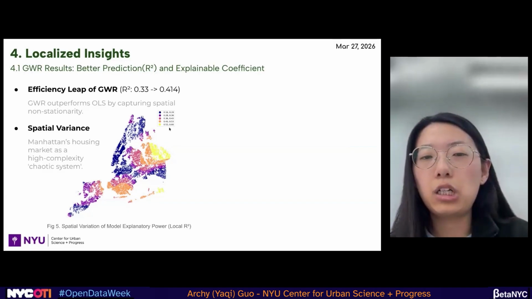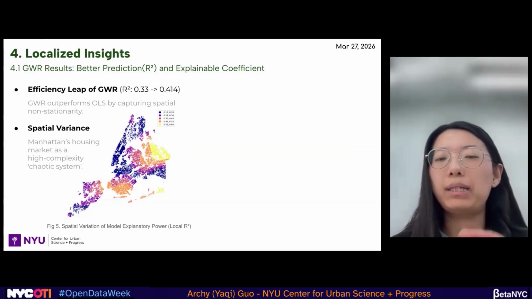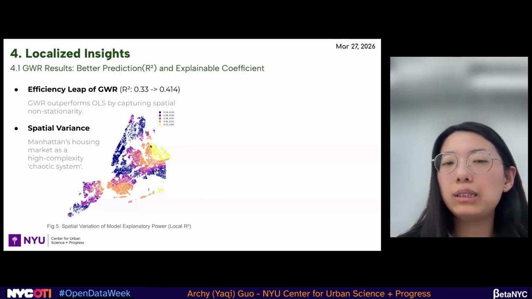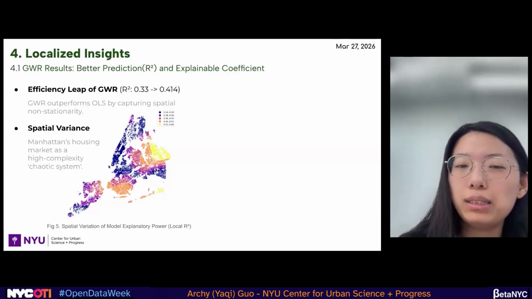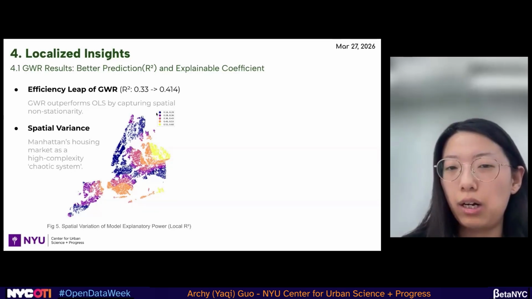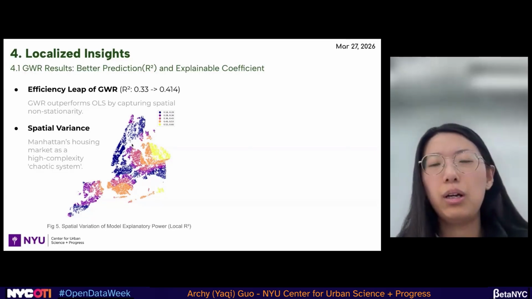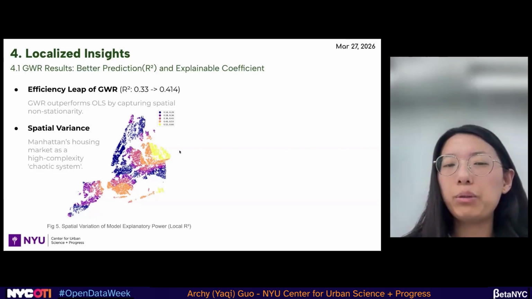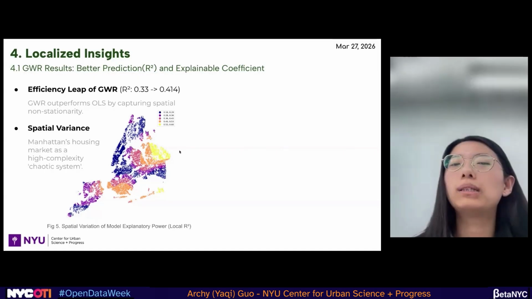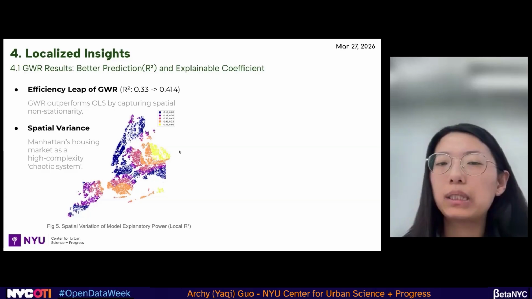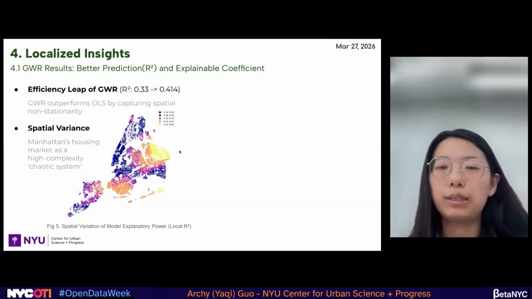And we see the R square. It is the R square's map. It is colorful, which means we got a very good result for the Manhattan area, but we have to take care because the R square here is not ideal, which means the variables we selected for the Manhattan area only have about 20% explainability for the housing price.